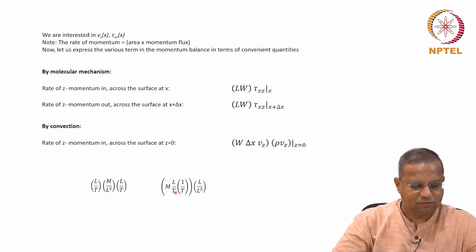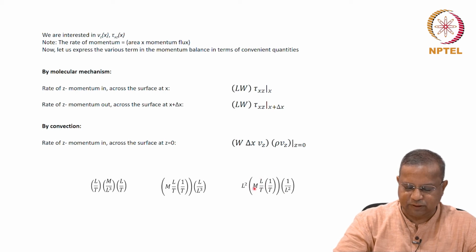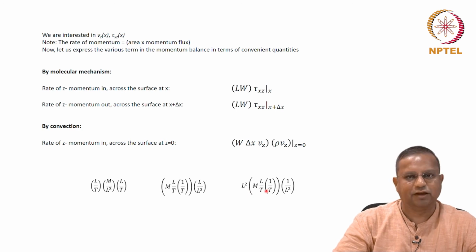So, what is this? This is momentum rate, times the L by L cubed, which is 1 by L squared. Therefore, we need to multiply it by L squared to get momentum rate. So, mass into velocity is momentum, and momentum rate is momentum per time. The way we have written it, it has an L by L cubed, which is 1 by L squared. Therefore, we need to multiply it by the area here to get momentum rate. I hope that is clear.